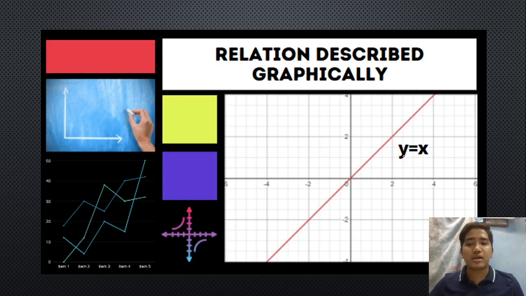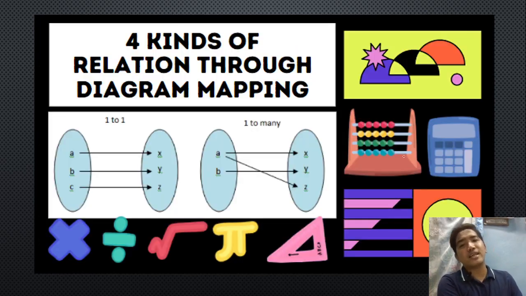So again, what are the four kinds of representation of relation? We have the diagram mapping. Next one, we have the ordered pairs. Next one, we have the equation. And then last one, we have the graph. Okay, so yun po yung apat na representation of our relations. Okay, next one, we have the four kinds of relation through diagram mapping. So we are talking now for four kinds of relation.